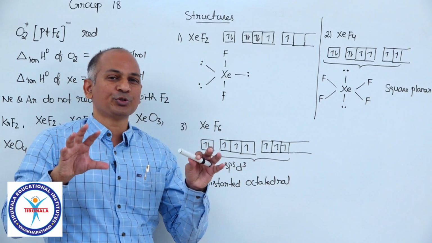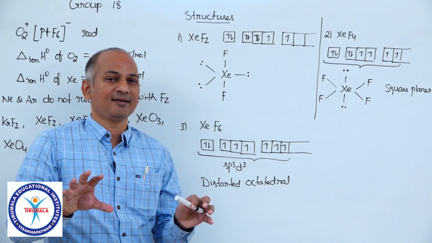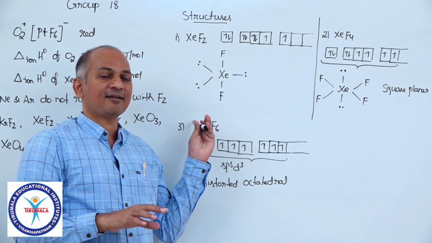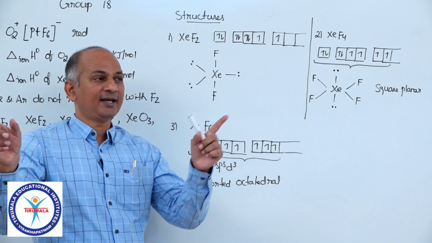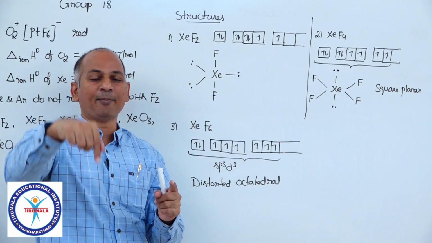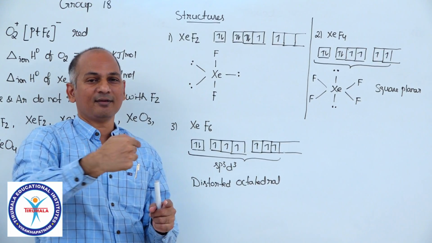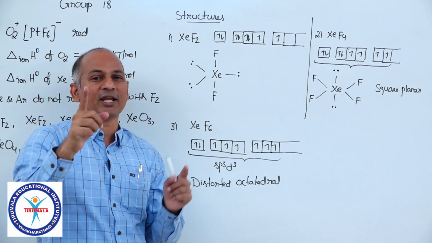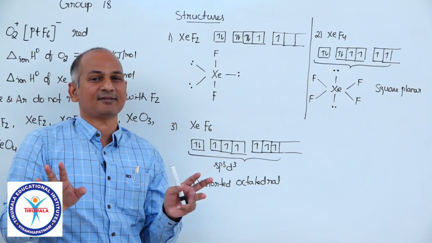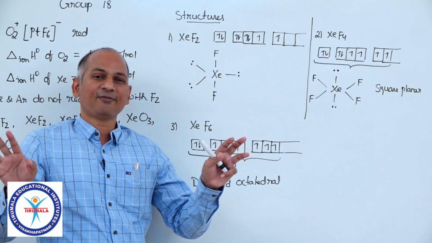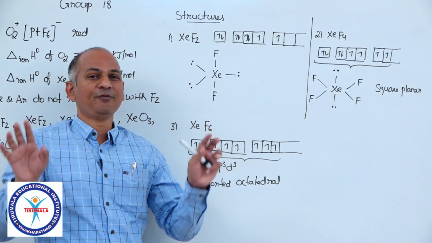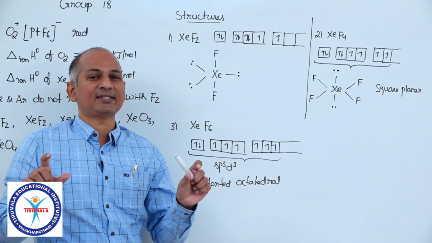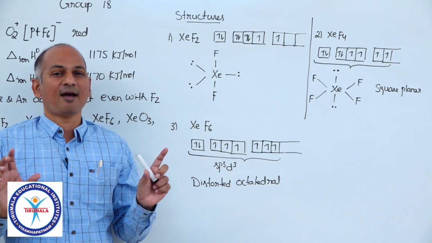You take those face centers. So this is one face center, to your right, left, above, below, and in front and back side. So there are 6 faces, 6 face centers, and there are 6 fluorines. And if you join the 6 face centers, you will get an octahedron.